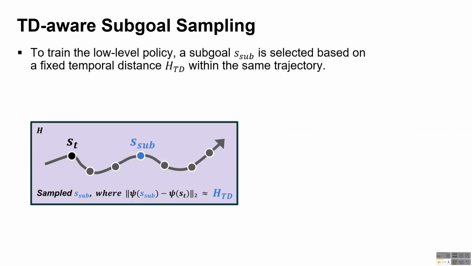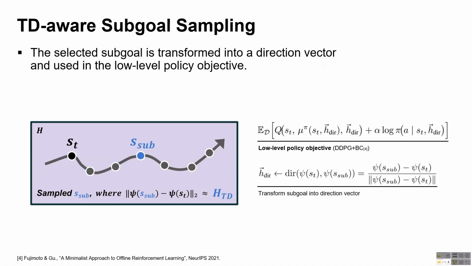Lastly, let me explain how we sample subgoals for training the low-level policy. We select a subgoal at a fixed temporal distance from the current state within the same trajectory. This ensures that the subgoal horizon is aligned between training and actual task execution. To improve the generalization of the low-level policy, the selected subgoal is transformed into a relative direction vector. Then, we train the low-level policy with this direction, using a modified DDPG plus BC objective.